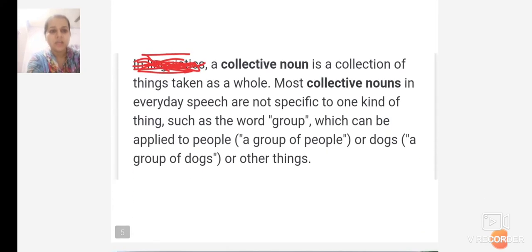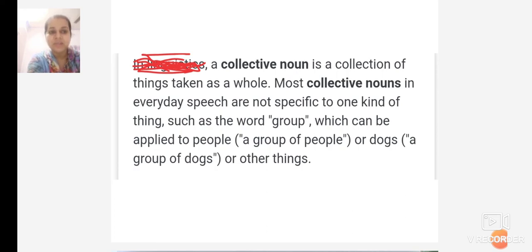A collective noun is a collection of things taken as a whole. Now there are many things. We don't call each and every thing separately. We take it as a whole, for that full group. Most collective nouns in everyday speech are not specific to one kind of thing, such as the word group. We can't call all things groups, but we have a specific name for each group.